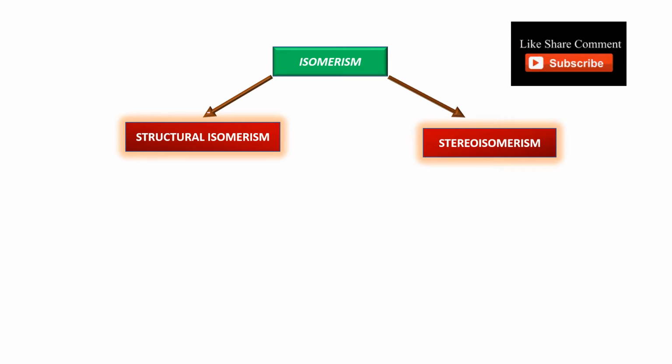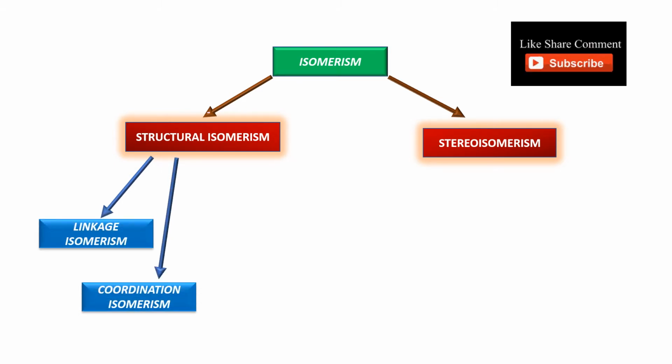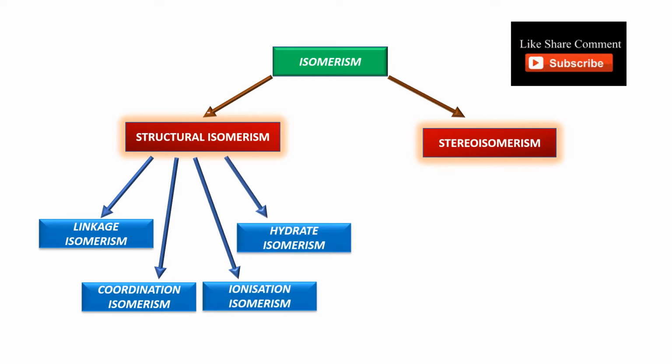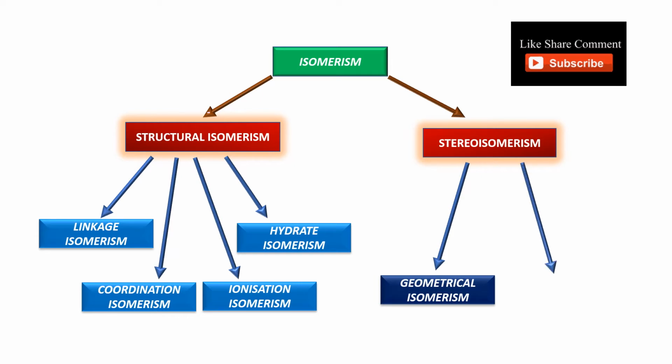Structural isomerism is also of four types. First one, linkage isomerism. Second one, coordination isomerism. Third one, ionization isomerism. Fourth one, hydrate isomerism. And stereoisomerism is also of two types. First one, geometrical isomerism, and second one, optical isomerism.